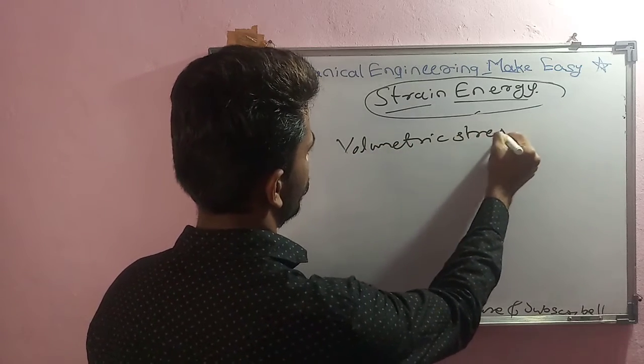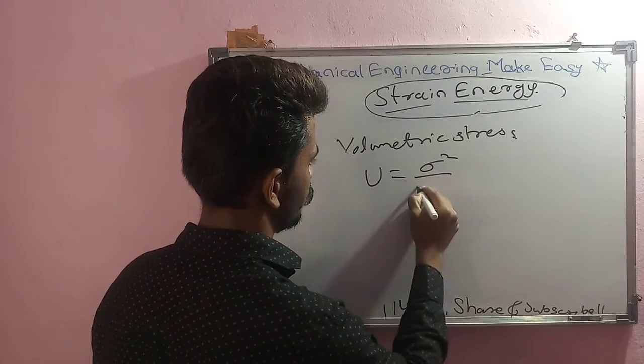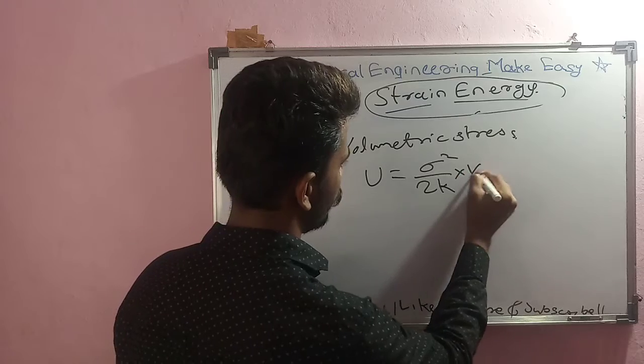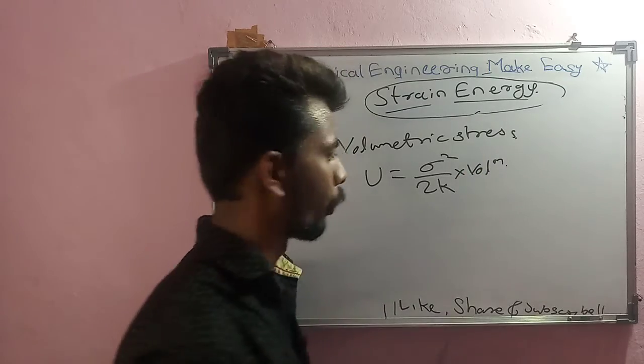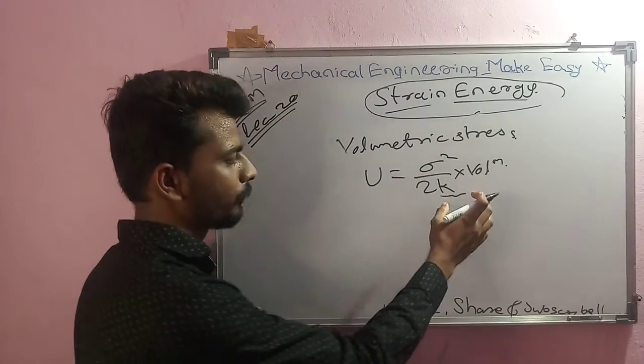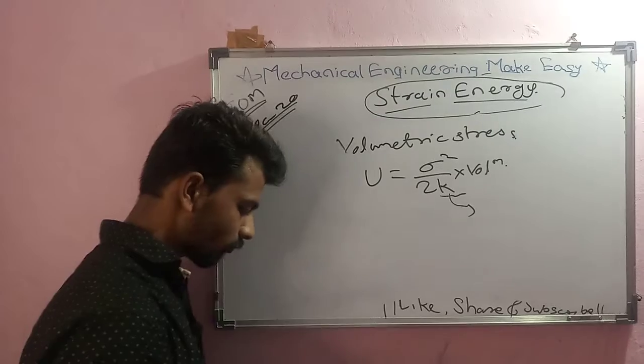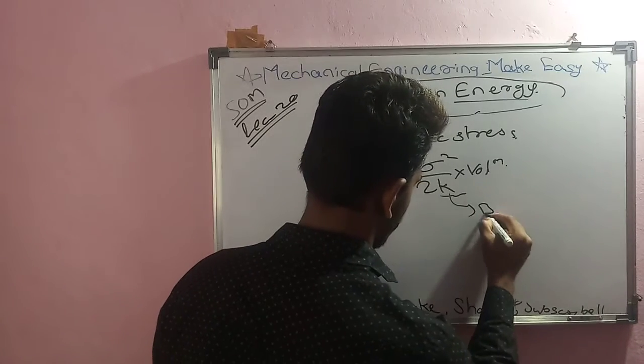For volumetric stress, strain energy is again sigma square upon twice K into volume of body. Only one term is changed: apart from E, we are using K here. What is K? K is nothing but our bulk modulus.